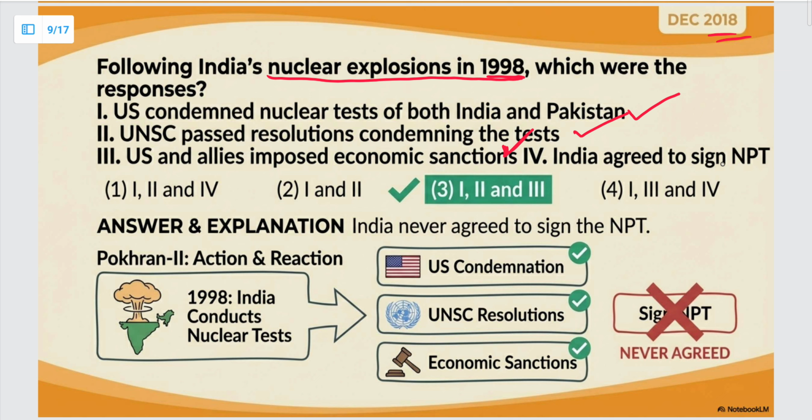India agreed to sign the NPT. This is wrong. India has never agreed to sign the Non-Proliferation Treaty because according to us this creates nuclear haves and have-nots. Okay. And that is against our policy of equity. So the correct answer for this will be the third option.